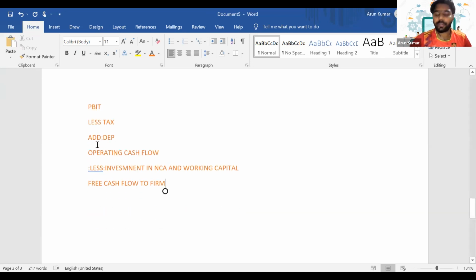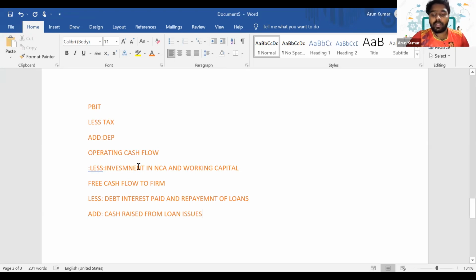So from this free cash flow to firm, if you want to calculate the free cash flow to equity, then from this amount we need to deduct the debt interest paid and any repayments of loans, and we'll add any cash raised from loan issue. Then you will get the free cash flow to equity. Is it clear, everyone? How to calculate the free cash flow to firm and free cash flow to equity?